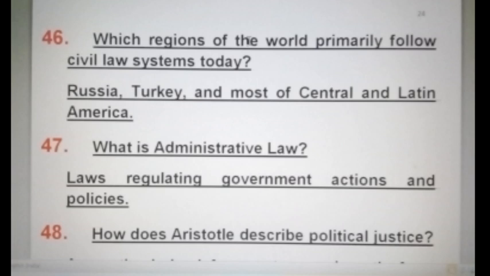Which region of the world primarily follows civil law systems today? Russia, Turkey, and most of Central and Latin America. What is administrative law? Administrative law means laws regulating government actions and policies.